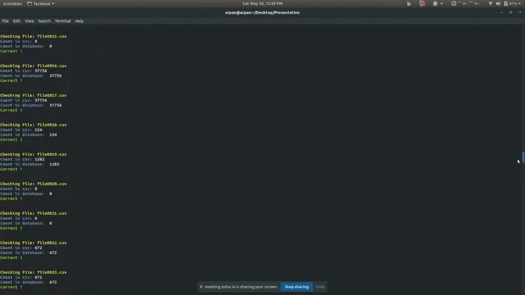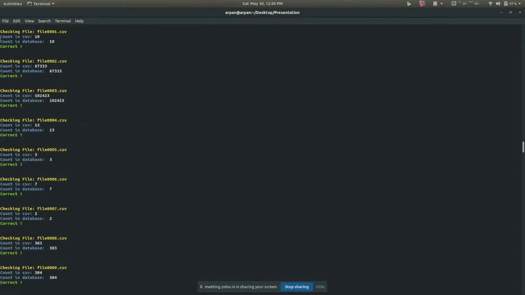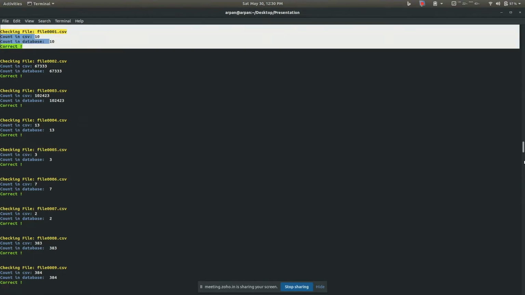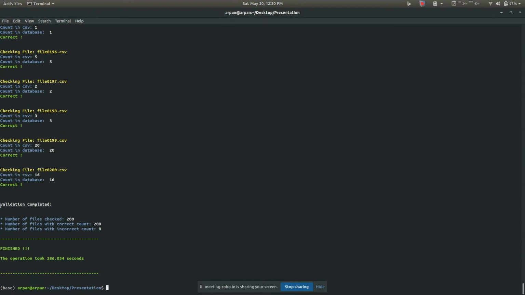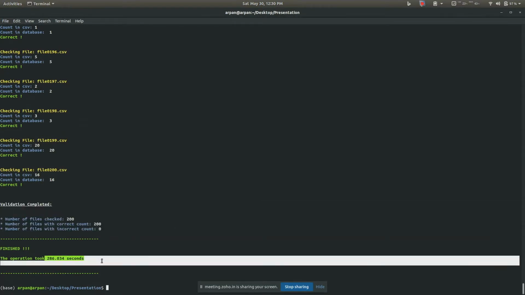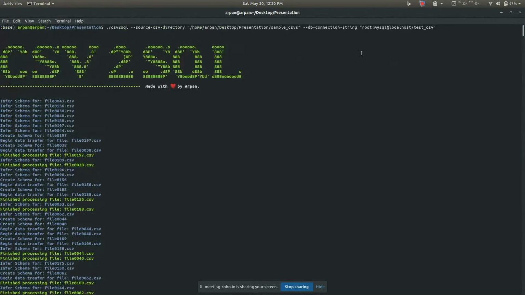And after we are done with this inserting, the validation process starts. Here we are actually counting the rows in the CSV. Suppose for this file the CSV had 10 rows, and in the database there were also 10 rows. So the count is correct, so this file is validated. We validate all the files, and at the end it reports the summary and the time it took. You can see for 300 MB of data, 200 CSVs, it took about 286 seconds. So yeah, this is how it works.